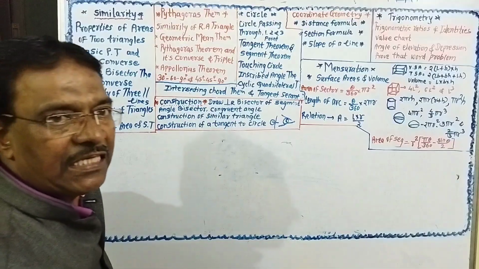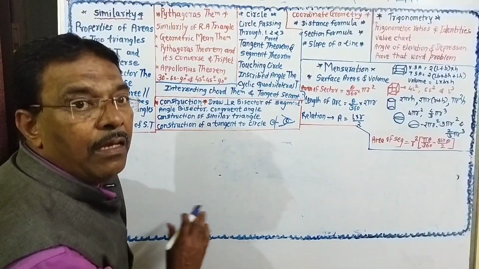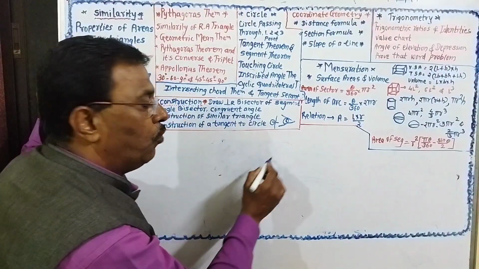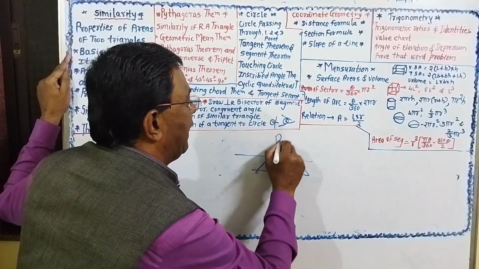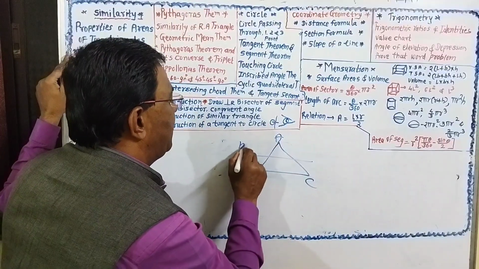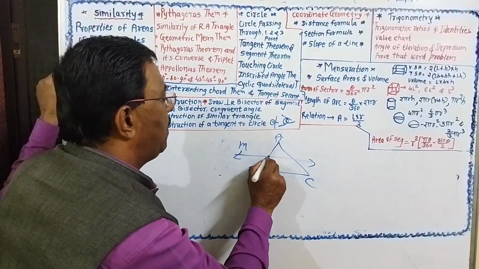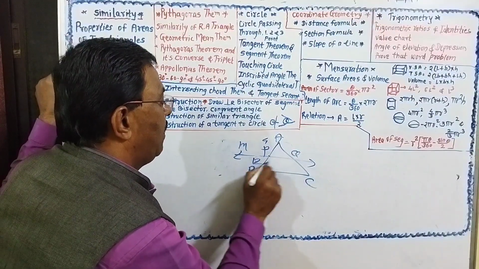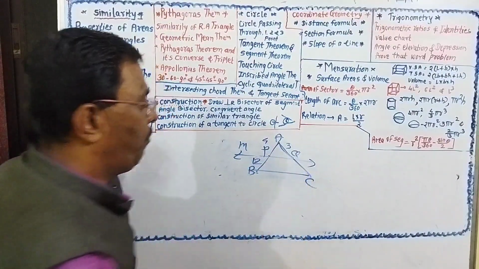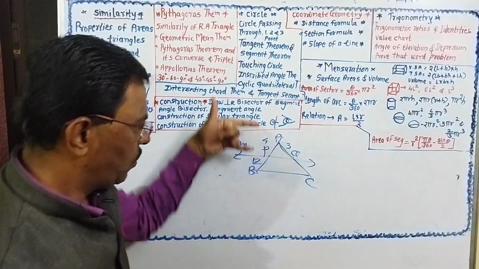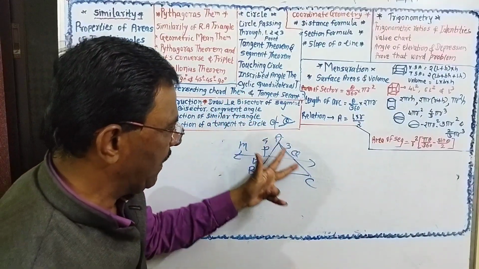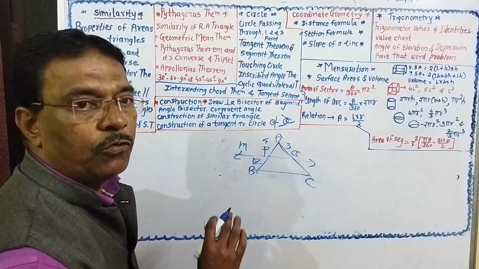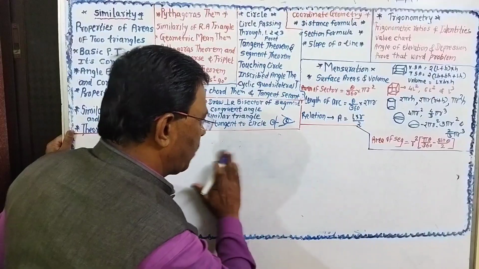So next is the basic proportionality theorem. I have explained the theorem, but if there is no theorem to write, then there will be a question to solve. In triangle ABC, line PQ is parallel to BC, which intersects at points P and Q. This is 4, this is 12, this is 3, find the value of PQ. This is parallel to this, so AP upon PB is equal to AQ upon QC. By using the basic proportionality theorem, you can solve this. So there will be a question on this.